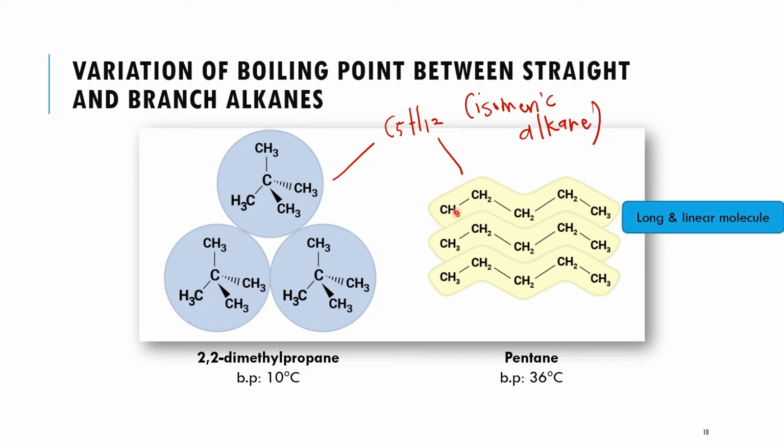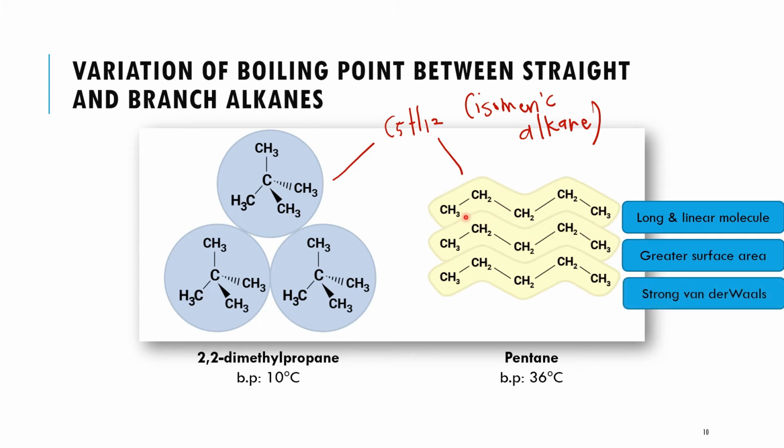Okay, so di sini apabila kita ada long and linear molecule, iaitu the one yang having no branching, the greater the surface area between this one molecule and the other same molecule, and the van der Waals forces between the molecules di sini akan menjadi stronger. Okay, sebab contact area-nya adalah besar.